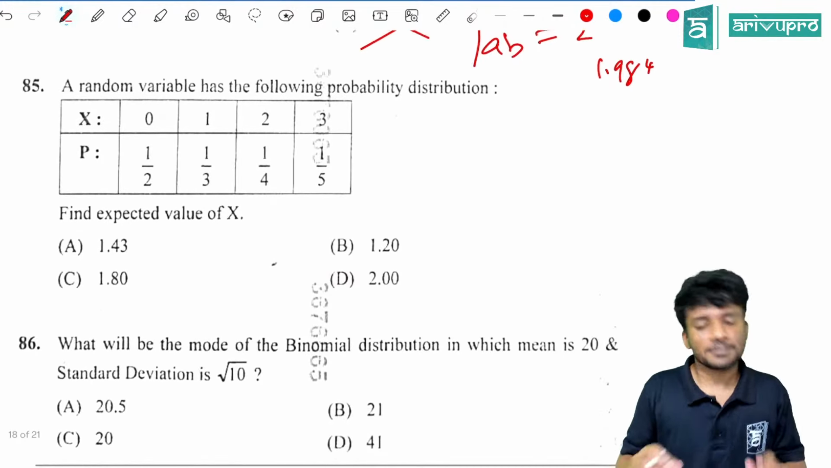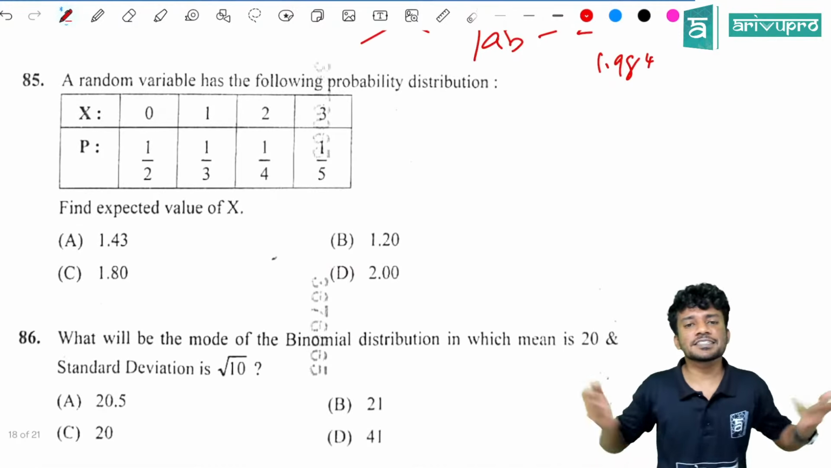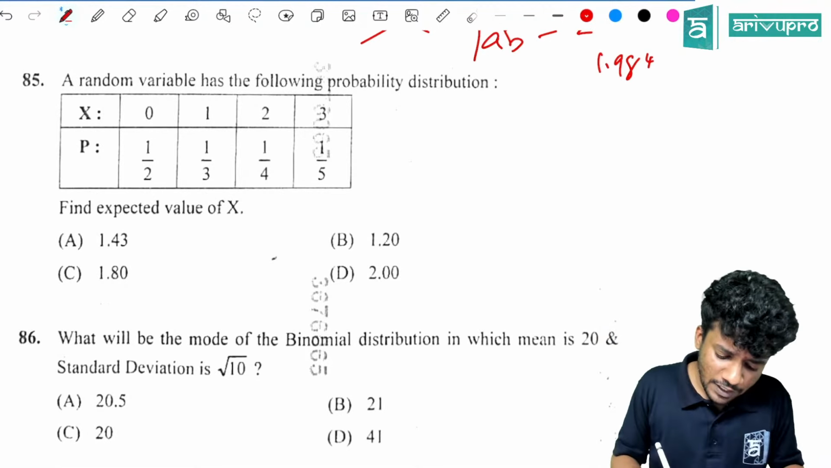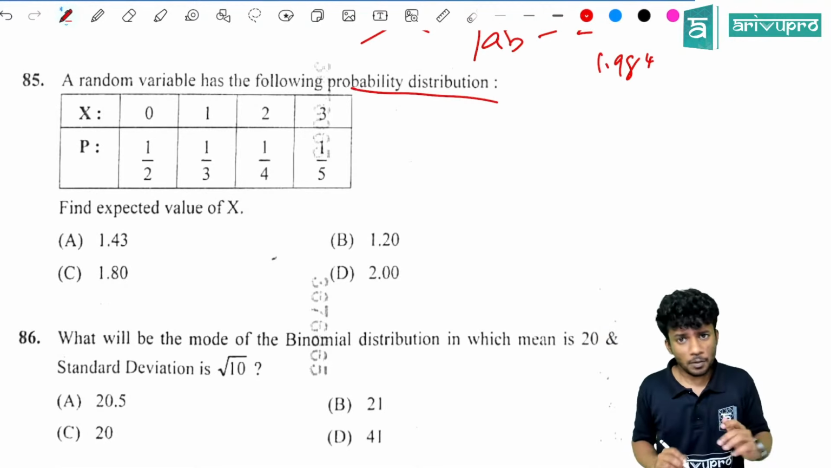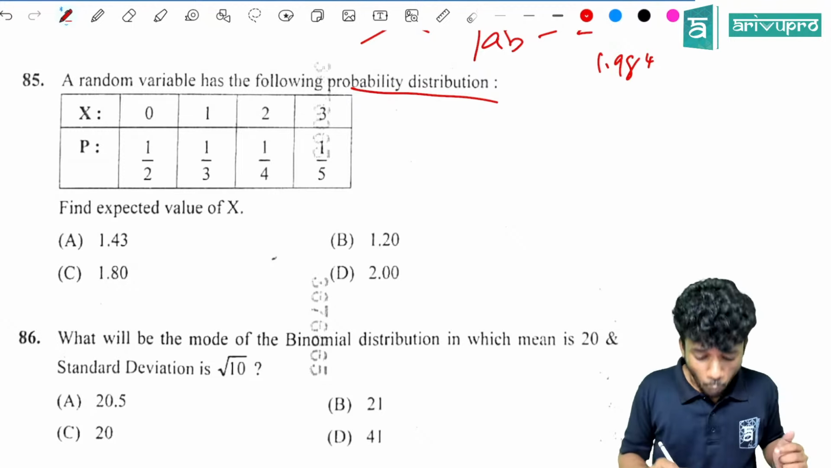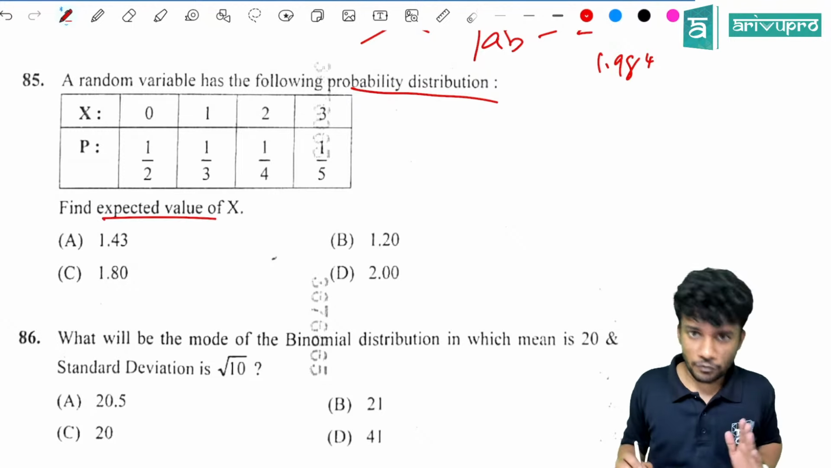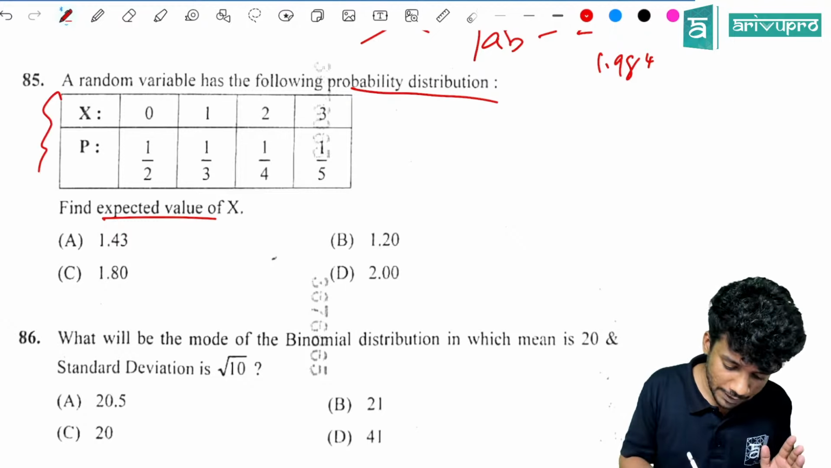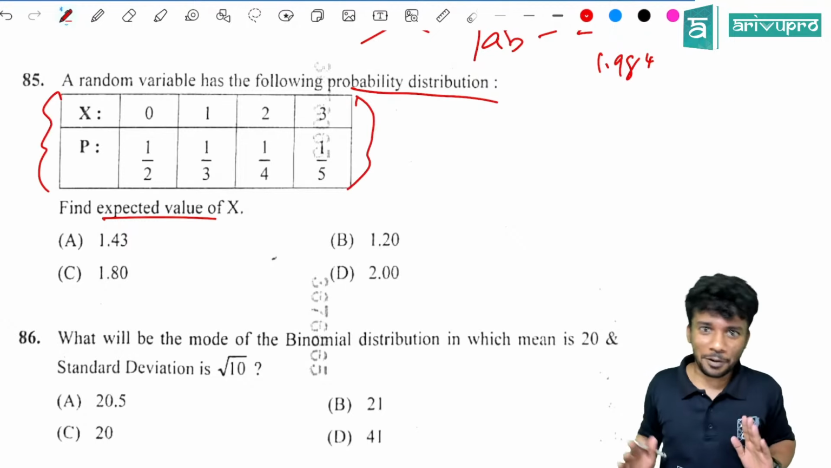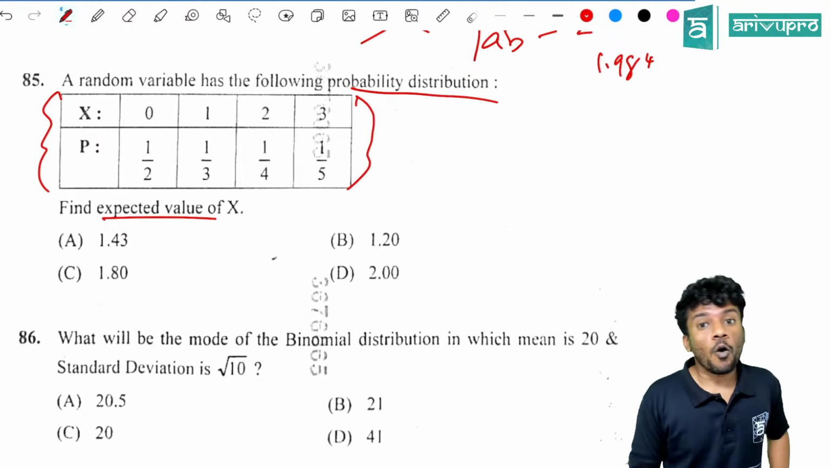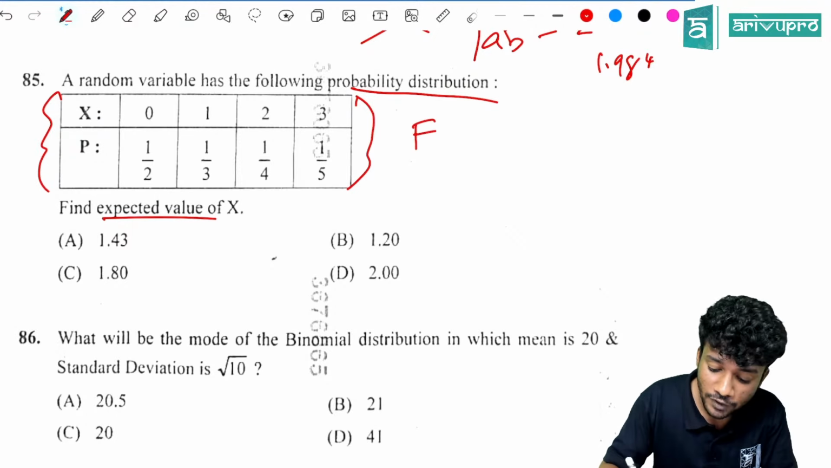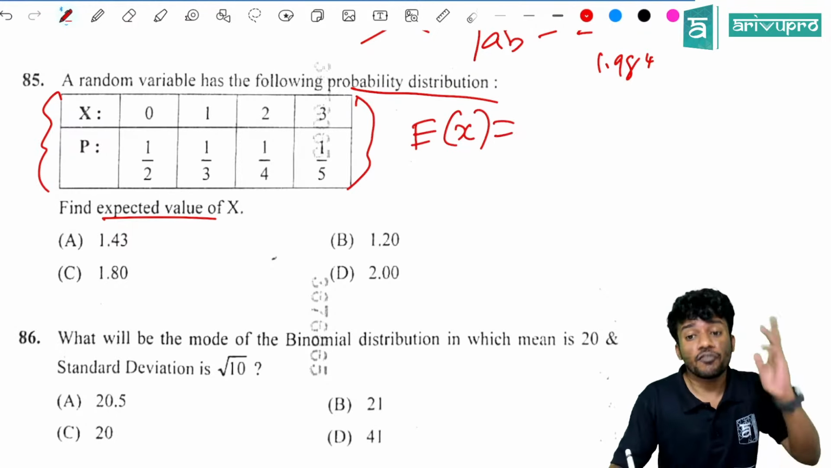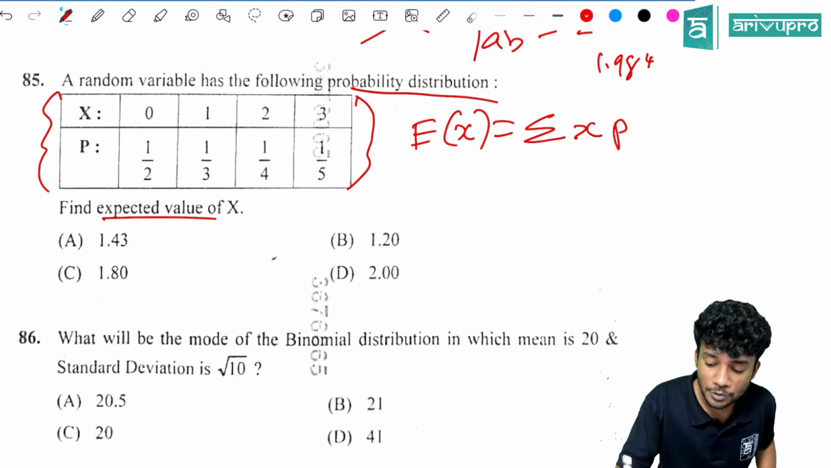Then next question, another calculator based trick. A random variable has the following probability distribution. Find the expected value of x. This is the probability distribution given. Then what is the expected value of x is the question. E of x you need to find. E of x is equal to sigma x into p.